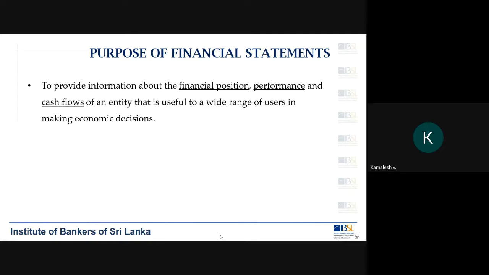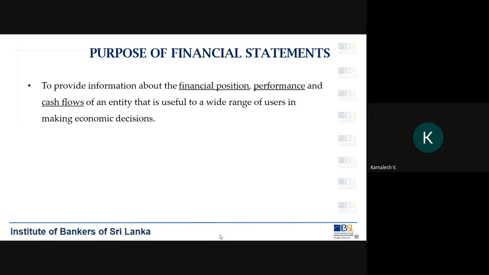So why do we prepare financial statements? That is to provide information about the financial position of a company, the performance of a company, and of course, its cash flows. Those are the three important elements that we need to look at when it comes to preparing financial statements of a company.